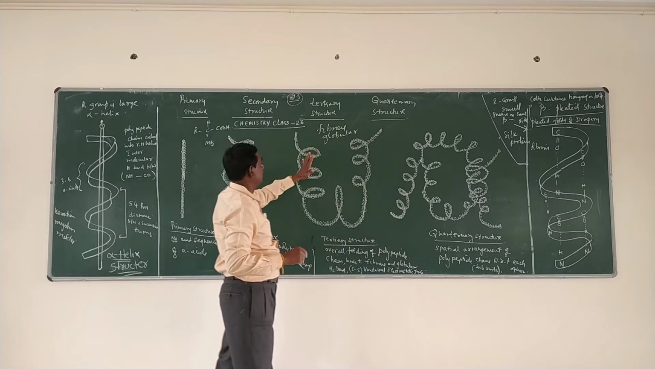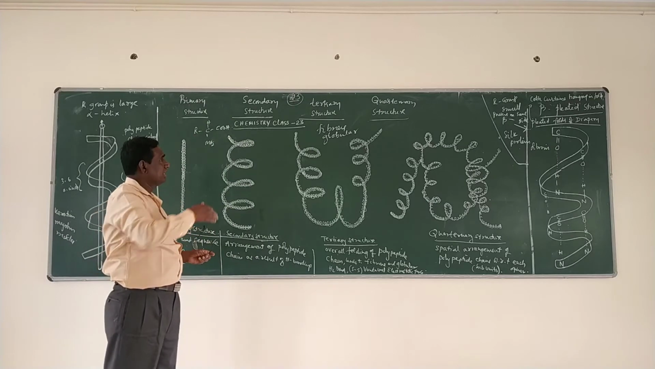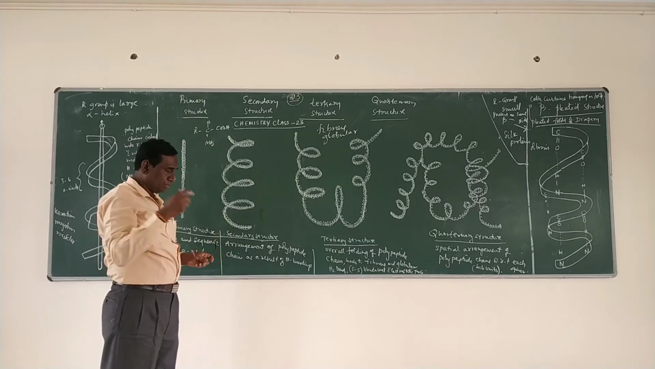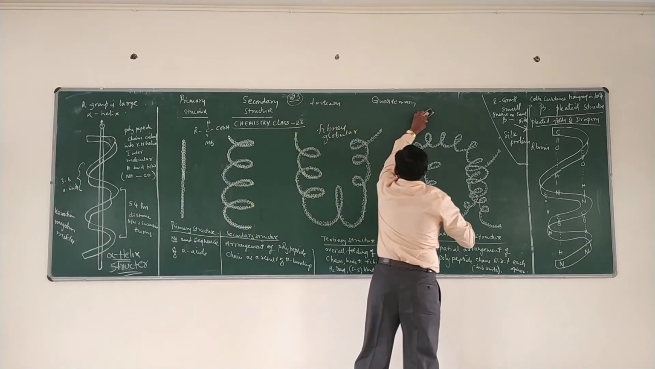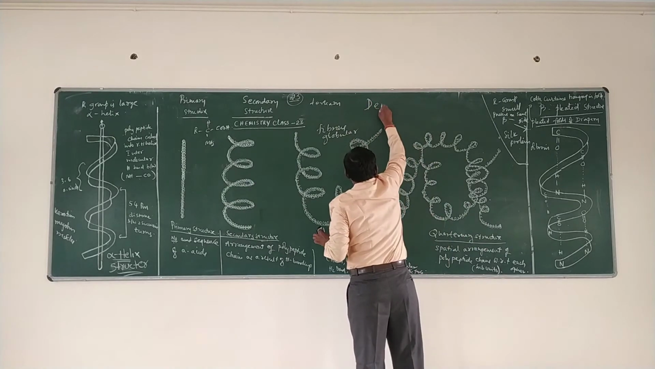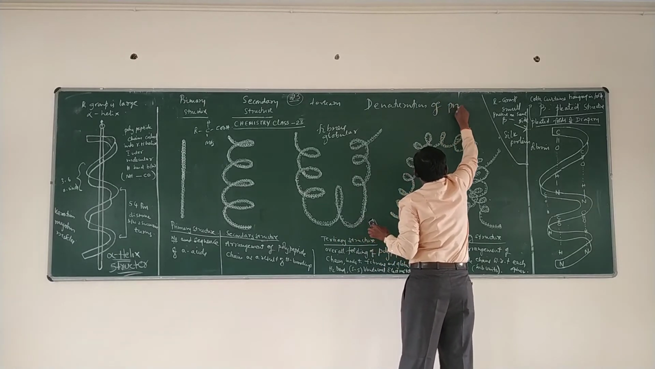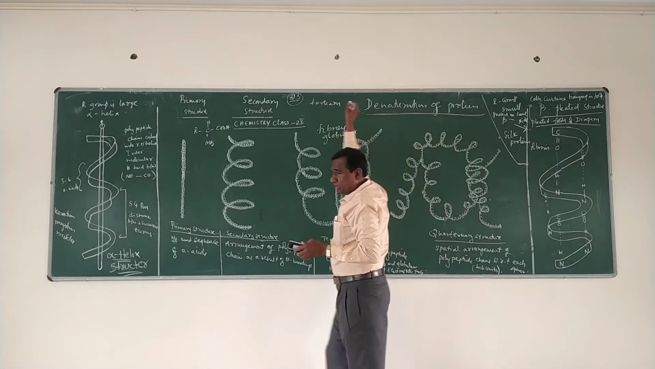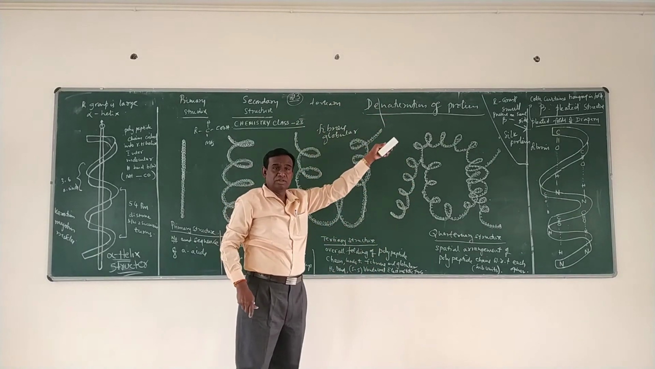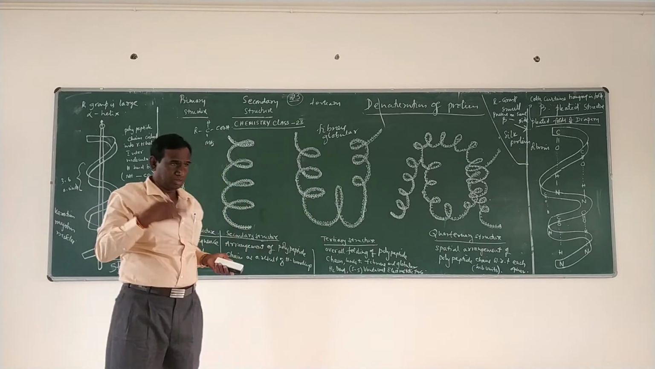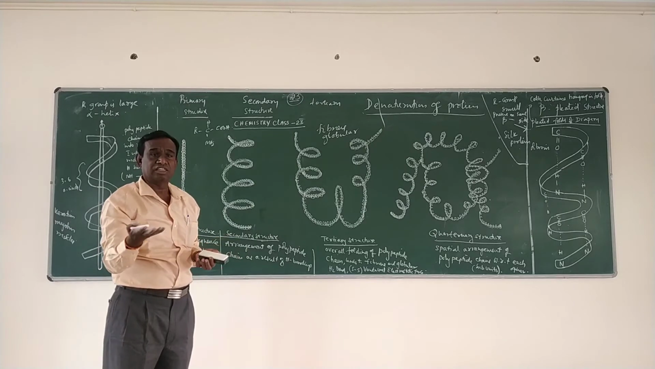This is how we can explain the structure of protein in 4 different levels. Finally, we have one small topic, which is denaturation of proteins. So what is denaturation of protein? In denaturation, D means delete. A natural protein will have all the properties: a primary structure, secondary structure, tertiary structure, etc. That is called the native protein.